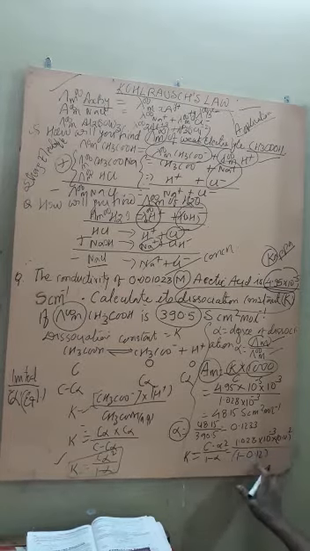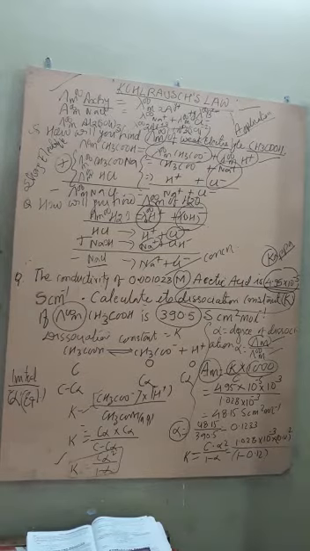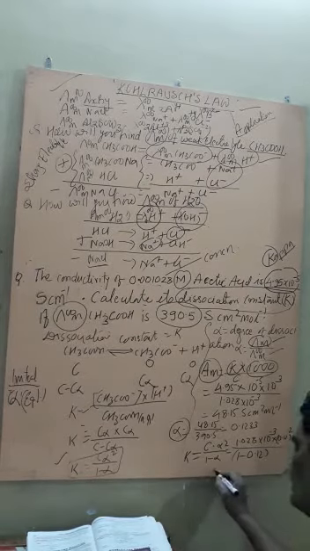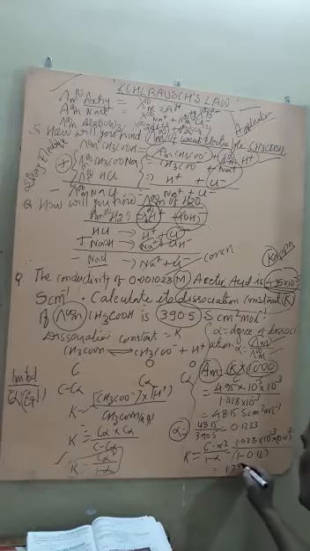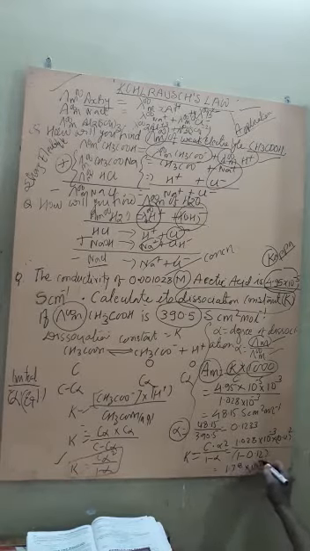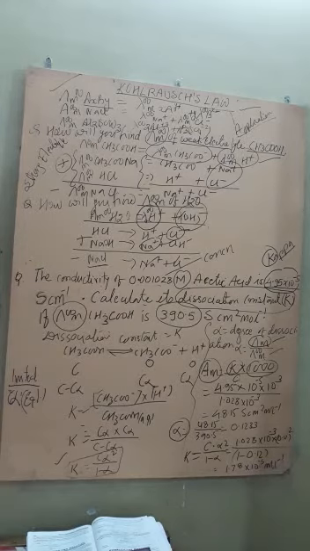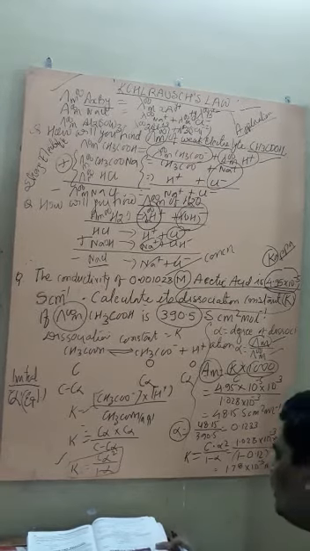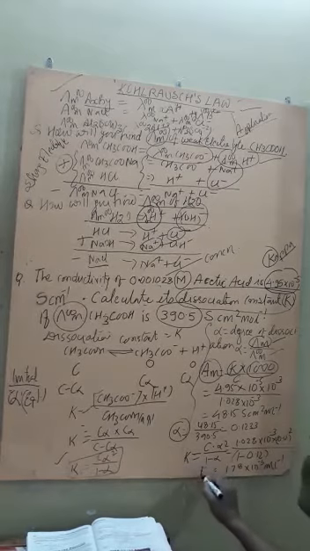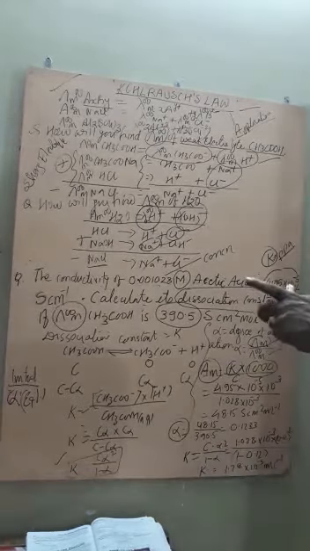Its value is very small, therefore it can be neglected. When you solve all this, you will get 1.78 into 10 to the power minus 5 mole per liter. This will be the value of your dissociation constant K. So with this